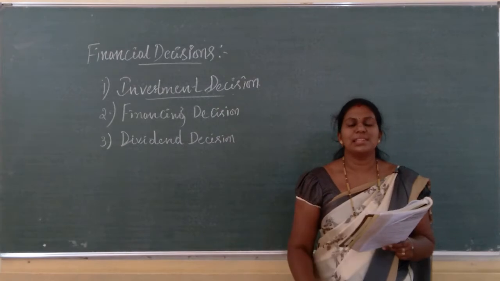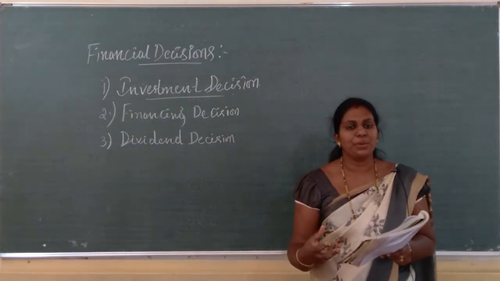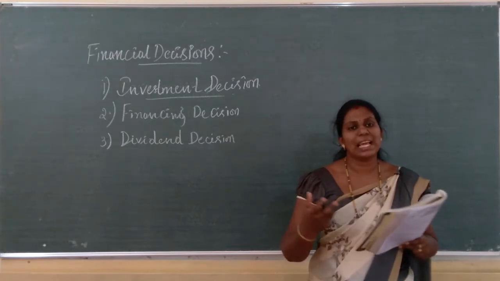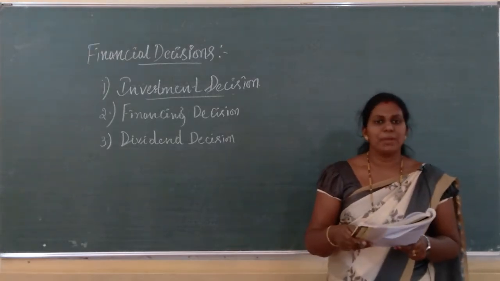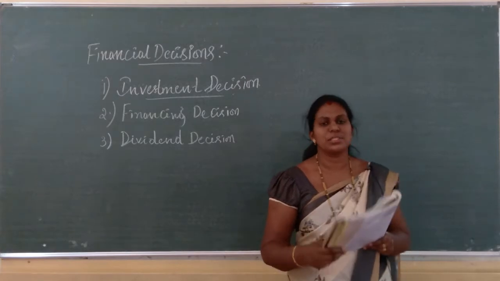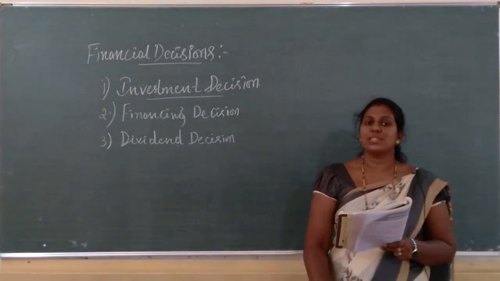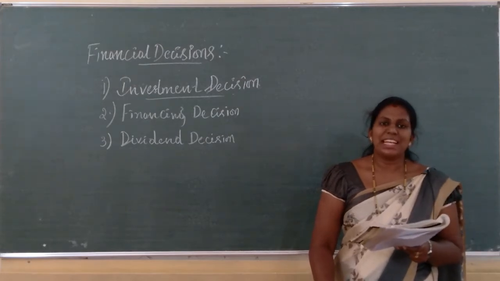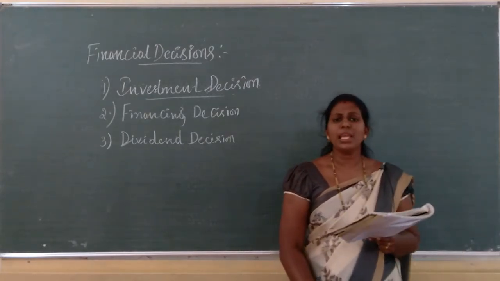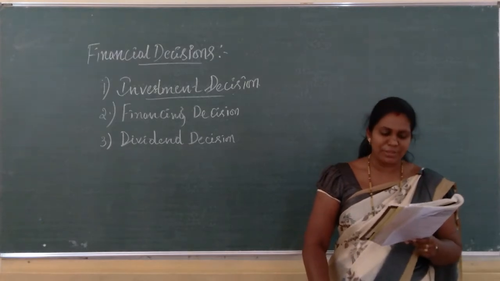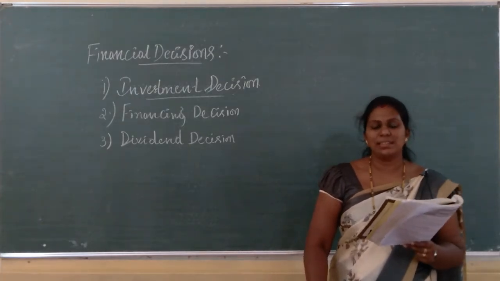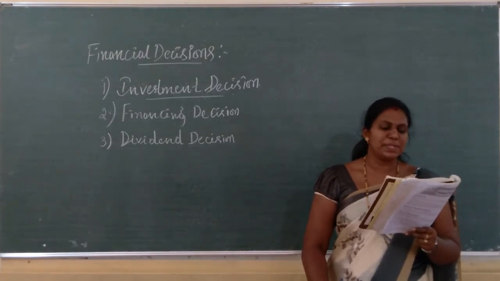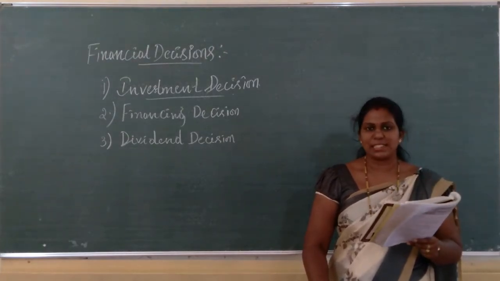Okay, so as I said already, in the organization they have 5 crore, they can think of purchasing a new machine, or they can think of establishing a new branch by using the 2 crores. So this is one of the important aspects. So that is investment decision. Okay, so the manager or the management in an organization, they have to take this investment decision in such a manner that the company is able to earn highest possible return for the investors.